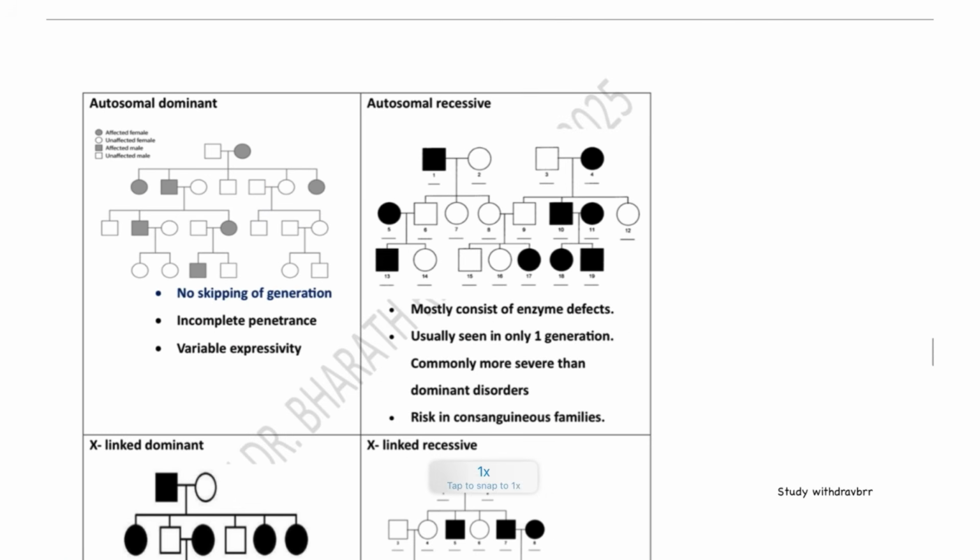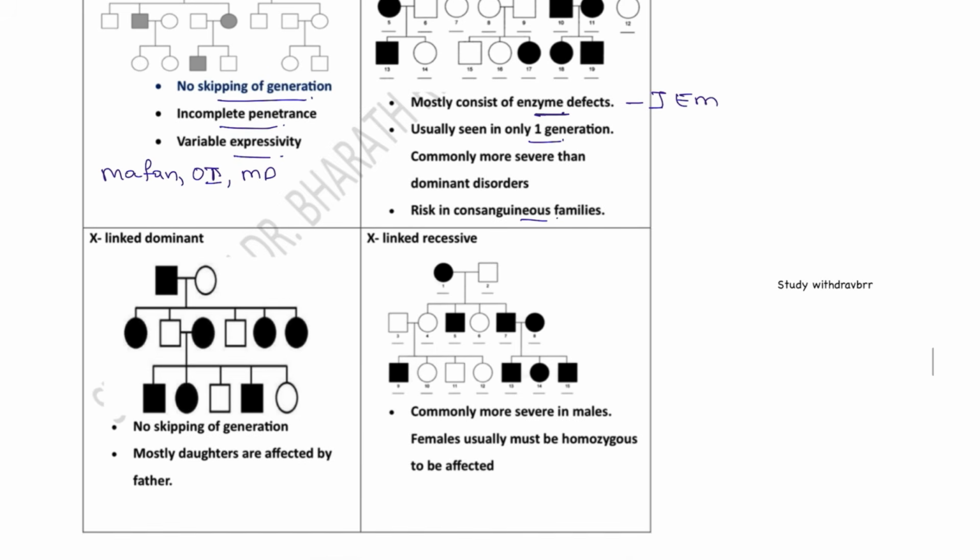Next, the pedigree analysis. Autosomal dominant, all the generations will be involved, incomplete penetrance and variable expressivity. One of the examples is Marfan syndrome, and others are osteogenesis imperfecta and myotonic dystrophy. Next, autosomal recessive, there will be skipping of the generations, most commonly enzyme defects, all the inborn errors of metabolism you can consider, and risk among the family marriages that is associated.